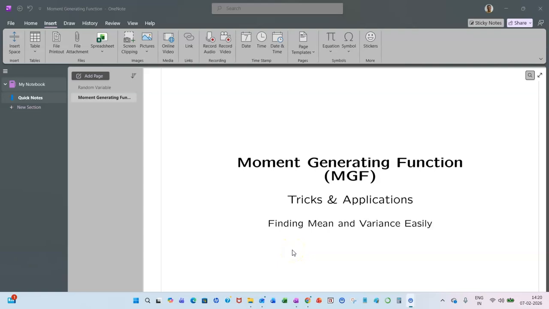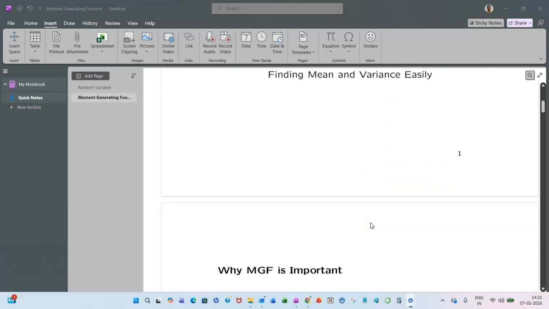Hello friends, let me talk on moment generating function, MGF, today. I shall talk about the tricks and applications. Moment generating function is used to find mean and variance easily. So that's the usefulness of the moment generating function of a distribution.